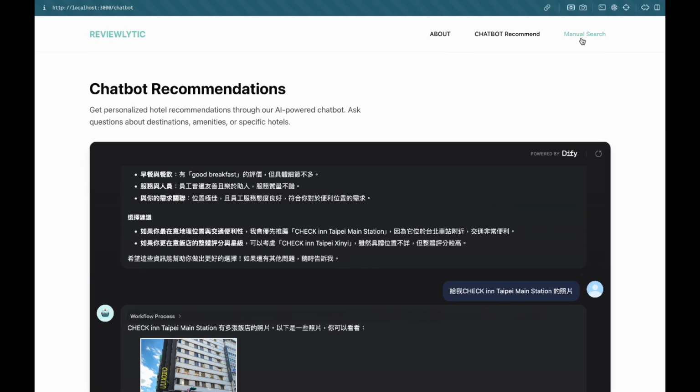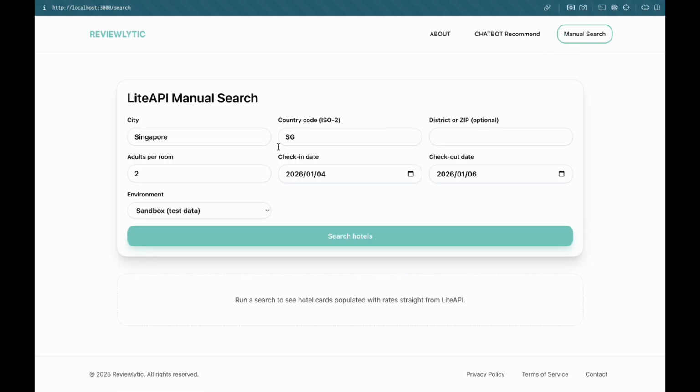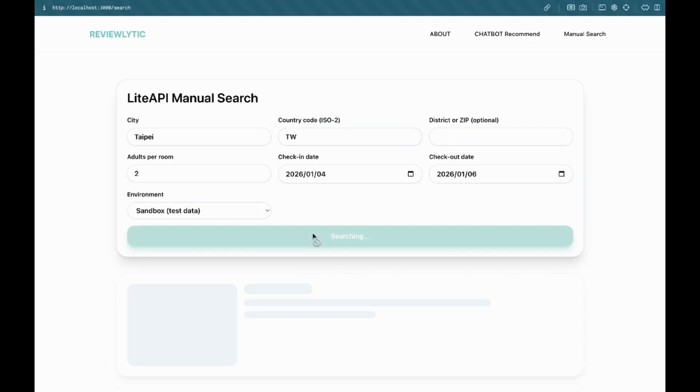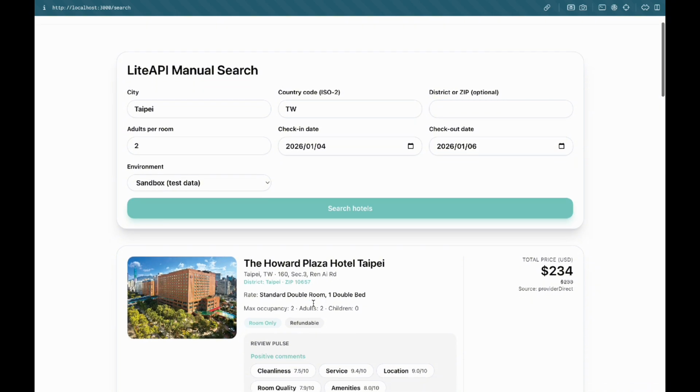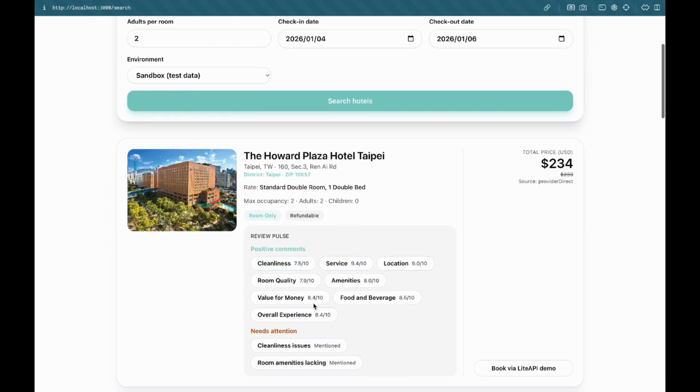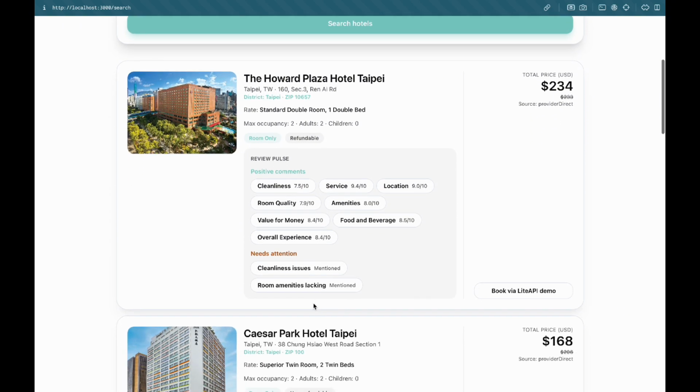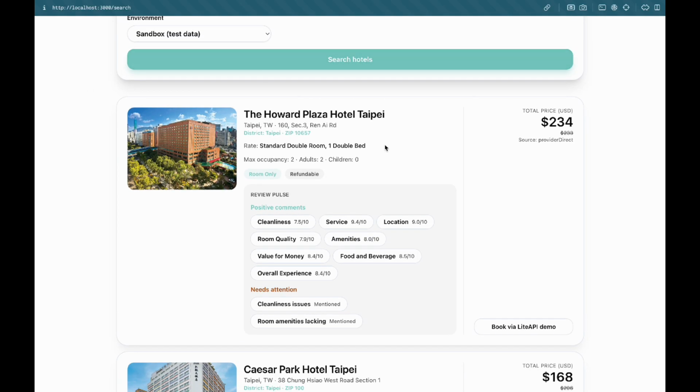So now let's go to the manual search. This is the starting page of the manual search. You first need to type in the city. So let's take Taipei for example. And then the country code is TW. And then hit search. Here you can see hotel results with sentiment text about the comments. So you can see and review the hotel without even clicking into it.